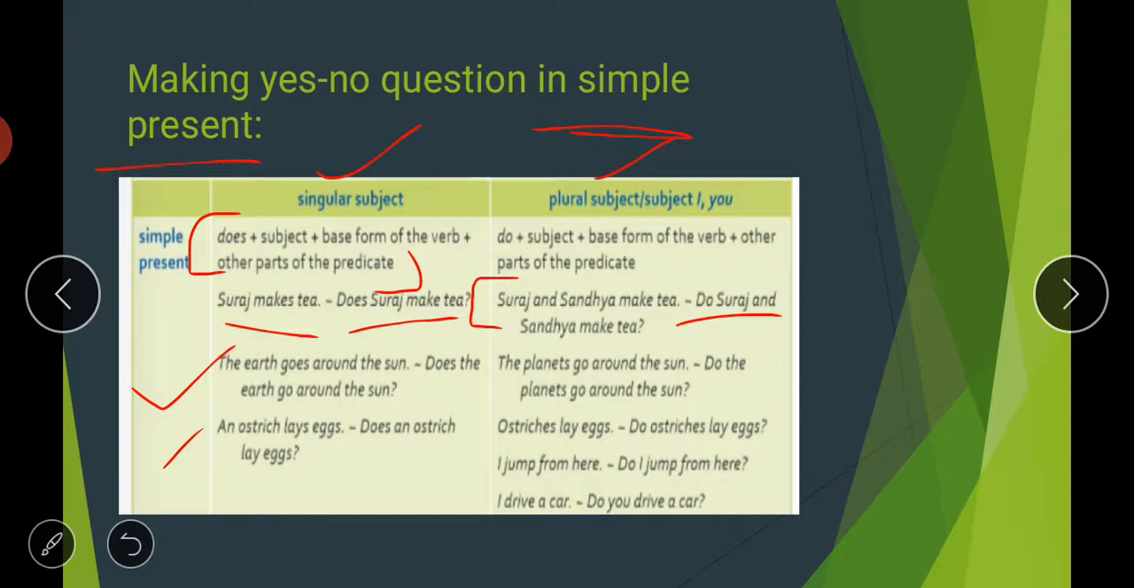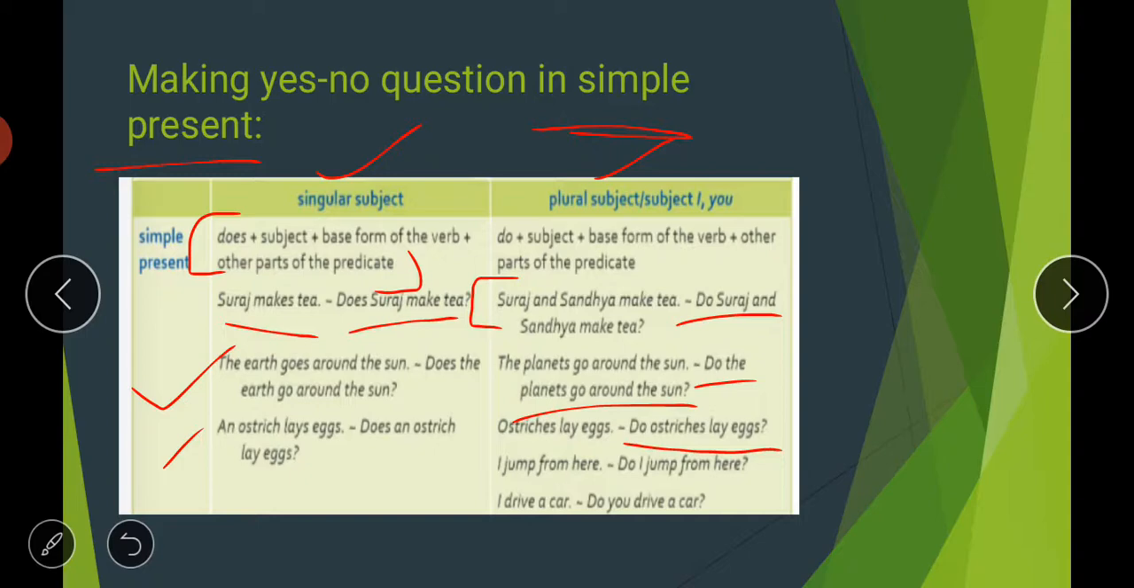In the second case also: the planets go around the sun. The difference here is that we are talking about planets. We are not talking only about Earth or Mars or any one planet, we are talking about all the planets. So the subject is plural here again, and we will use the word do. Do the planets go around the sun? Next is, ostriches lay eggs. Now we are not talking about only one ostrich, we are talking about all ostriches. So again we are using a plural subject. Do ostriches lay eggs?